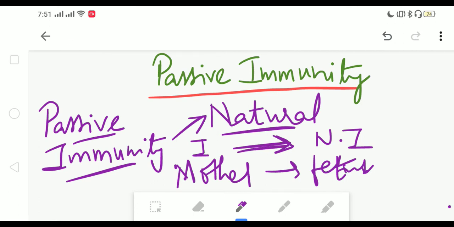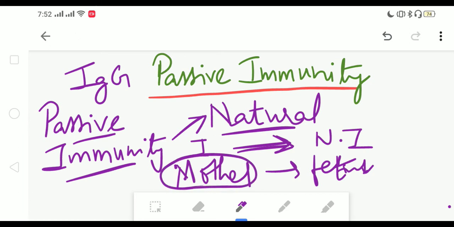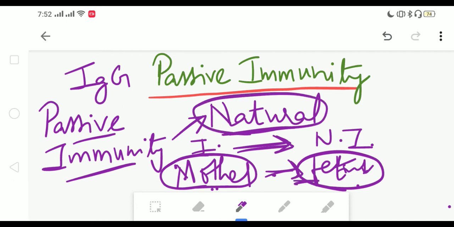Some of the antibodies, the IgG antibodies to be specific, as they are very small, have the ability to cross the placenta. So these antibodies get transferred from the mother to the fetus in the mother's womb. Because this transfer of antibodies from an immune person to a non-immune person occurs in a natural way, this kind of immunity is known as naturally acquired passive immunity.